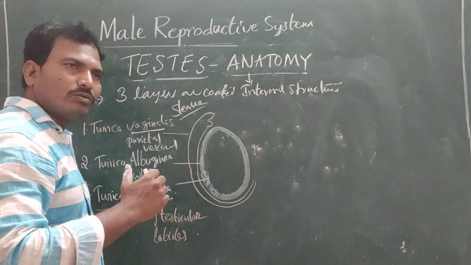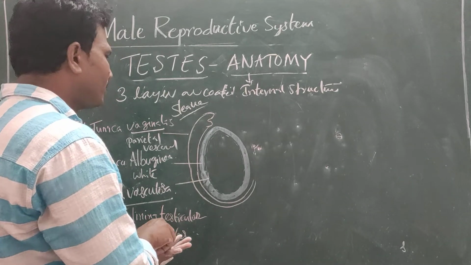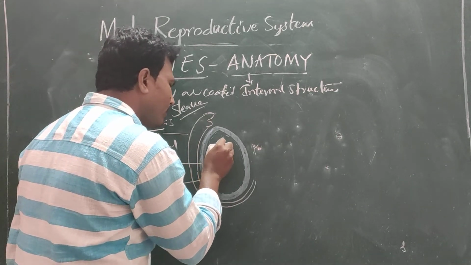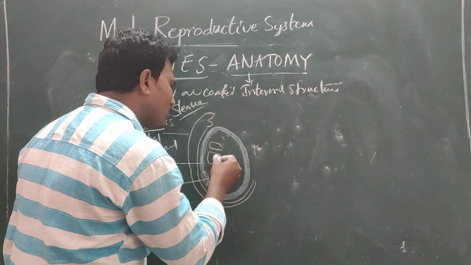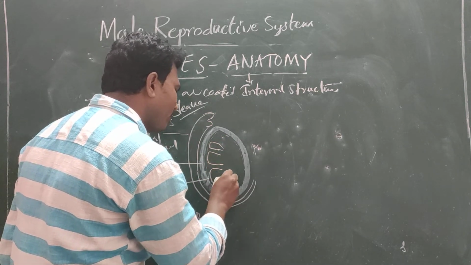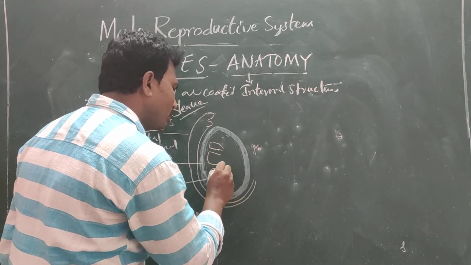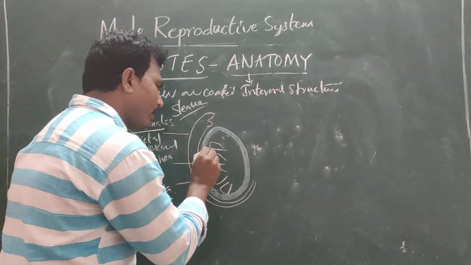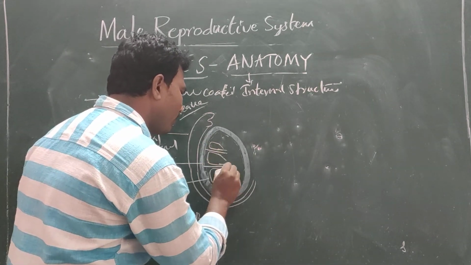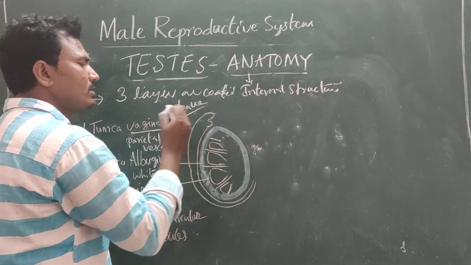Now we have to draw the diagram of the internal structure of the testes. First of all, I will draw briefly. This is called testicular lobules, and they are separated by compartments.